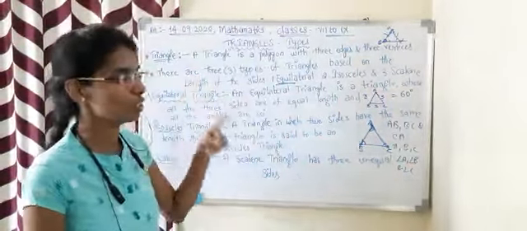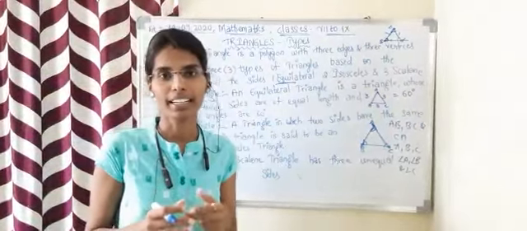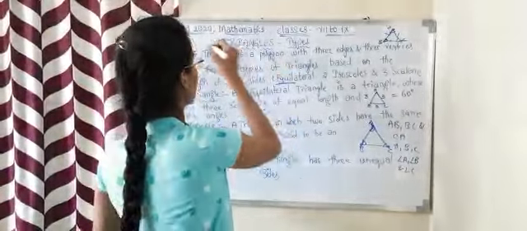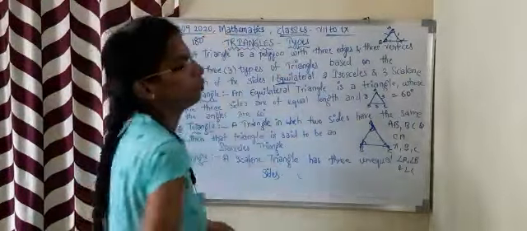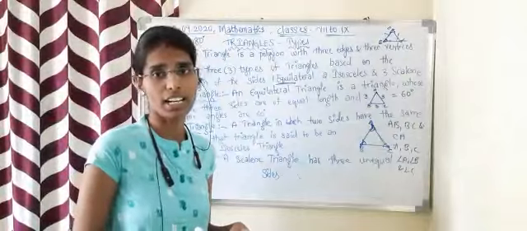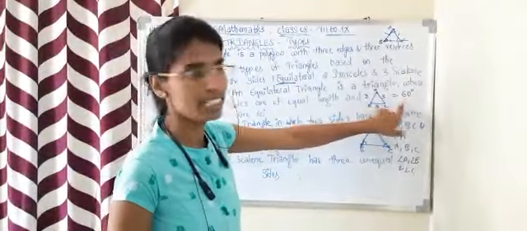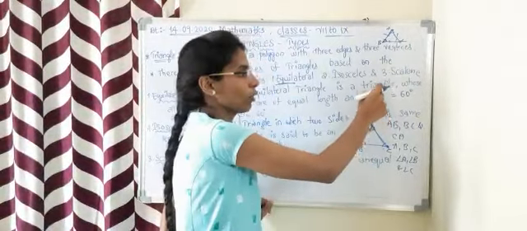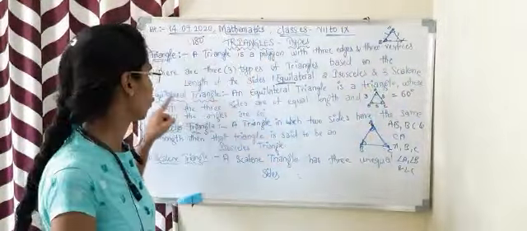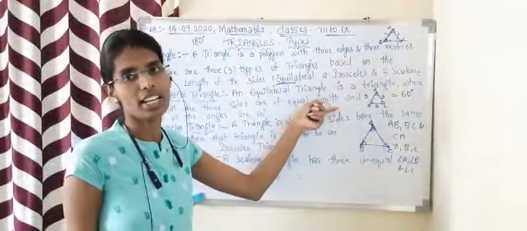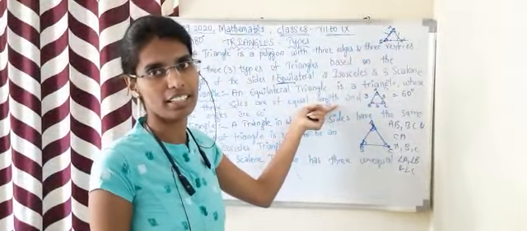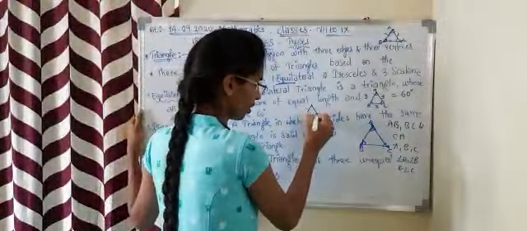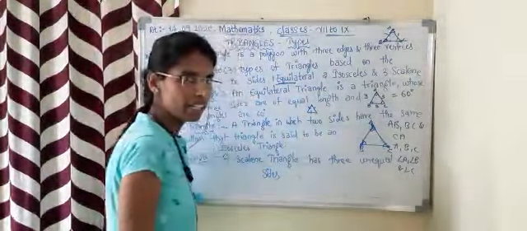One more point should be added: the sum of the angles of a triangle is equal to 180 degrees. So here 60, 60, 60. 60 plus 60 is 120, 120 plus 60 is 180. Therefore, each angle of an equilateral triangle is 60 degrees. So in an equilateral triangle, all the three sides will be equal.